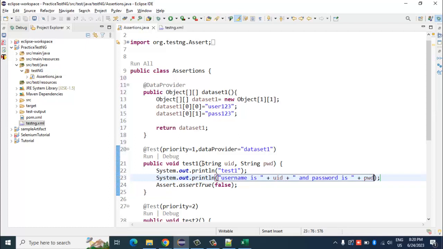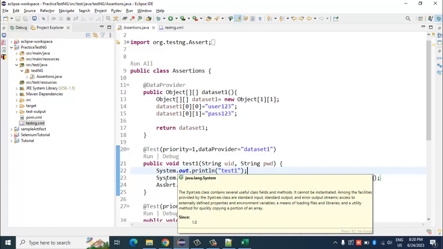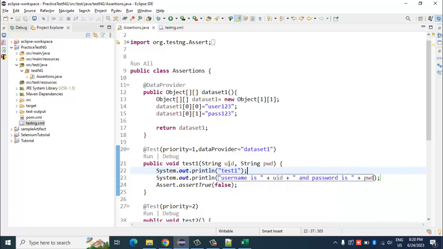And obviously in a real-time scenario, let's say if I have something like a login method that I have created, driver.findElement.sendKeys, in that case I would use this UID variable in that sendKeys section. But for now I'm just printing it over here as a statement: username is so and so and password is so and so. Now if I execute this, let us see whether it works fine.